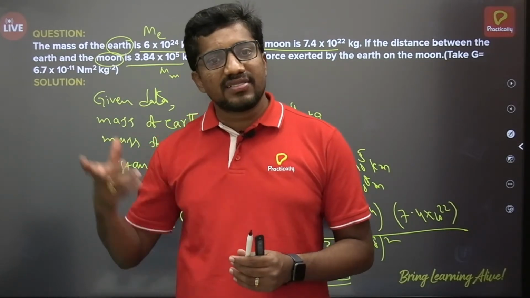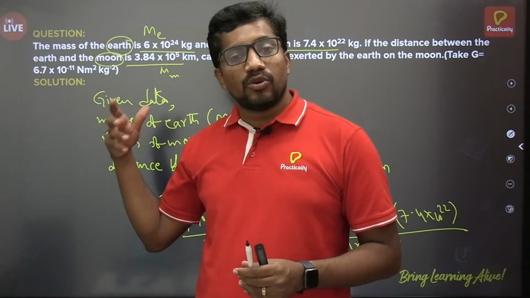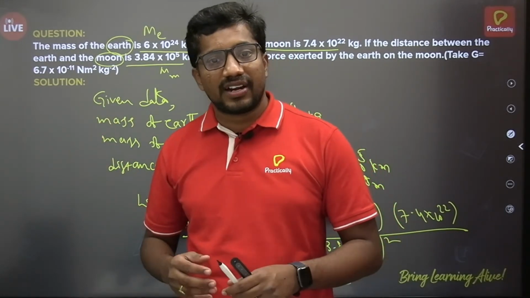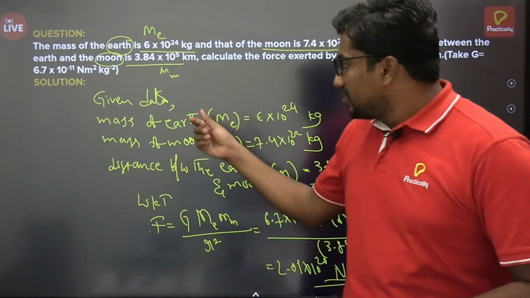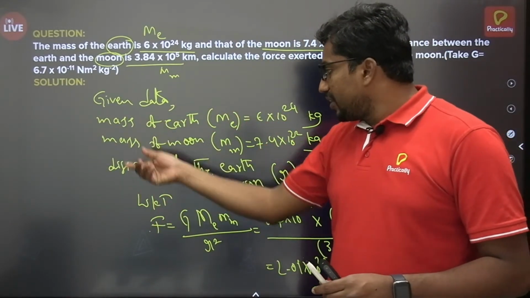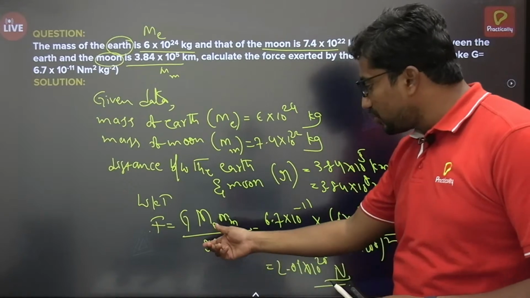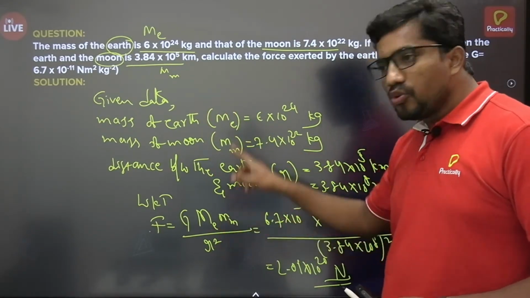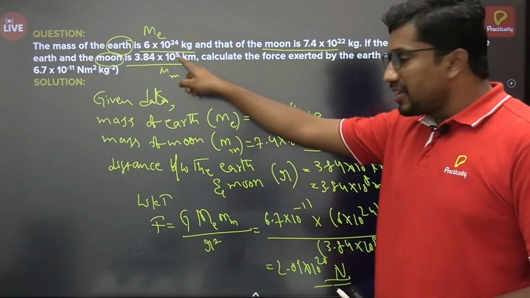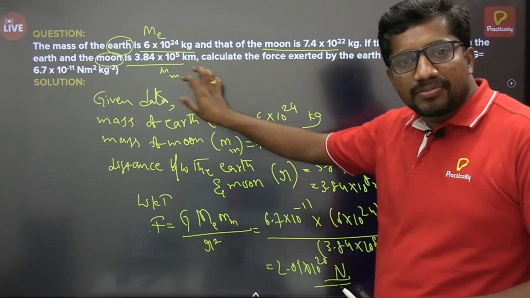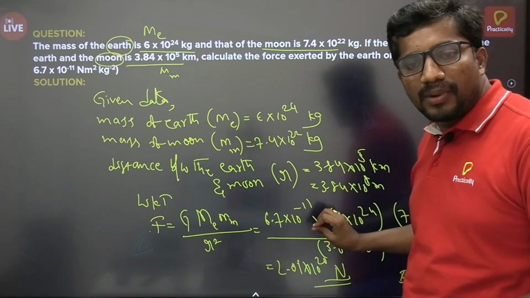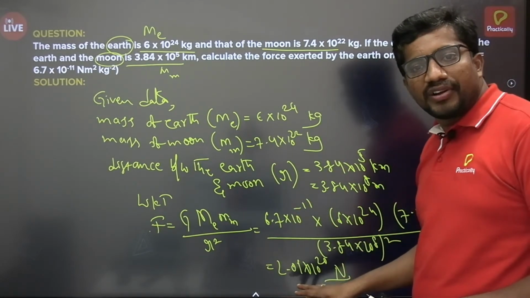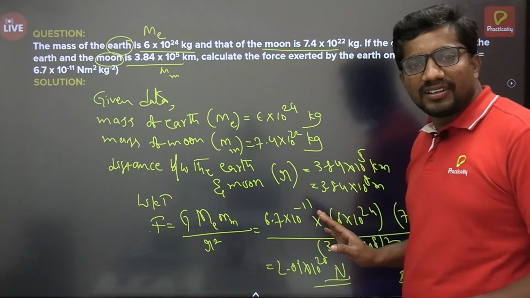So likewise, between these two objects, you are given their masses and the distance of separation, and we have to calculate the force of attraction. Very simple, I just recalled the force of attraction formula between those two objects. Mass of earth is given, mass of moon is given, distance of separation is given. I just substituted the values in the required form in this formula. After simplification, we'll get 2.0 × 10^20 Newton.